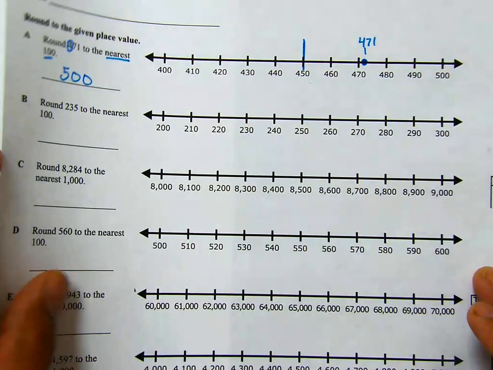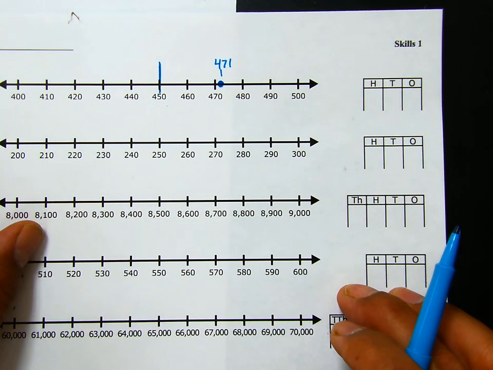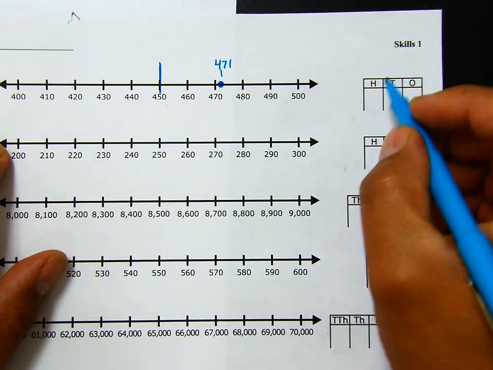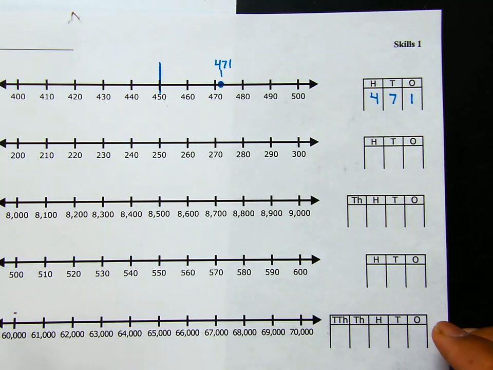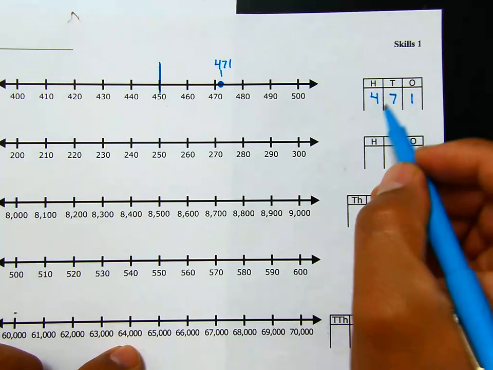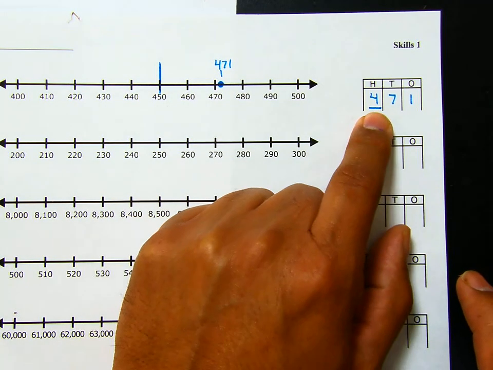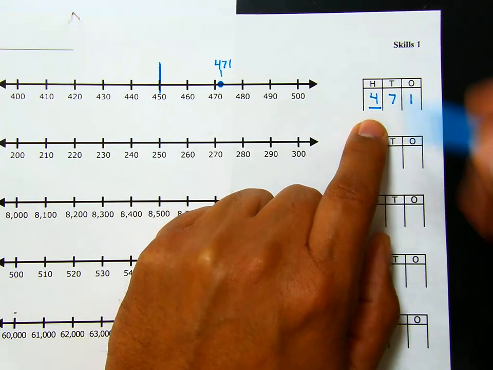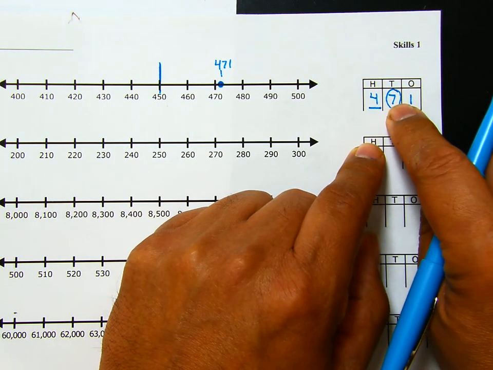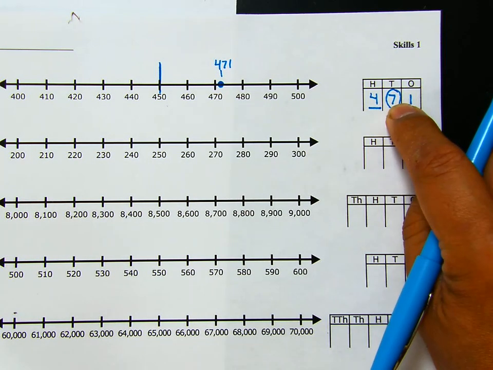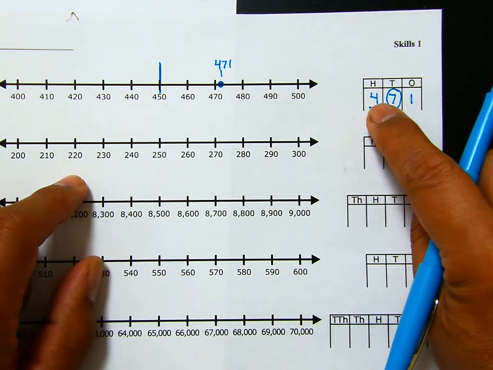Now we're going to round it using a place value chart. So we put our number, round 471 to the nearest 100, in the place value chart. So it's 471. We're going to underline the digit being rounded, which is the 4 in the hundreds place, because we're trying to round to the nearest 100. And we're going to circle the place value to the right of it. We'll keep an eye on this one. This number is going to tell us what to do to the underlined number.